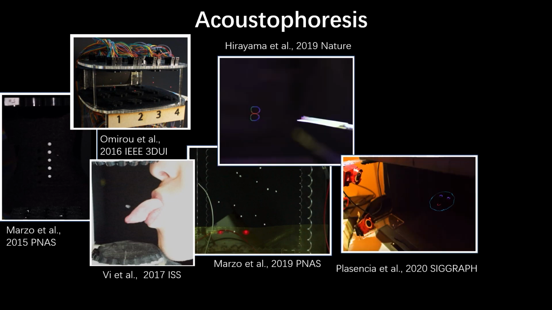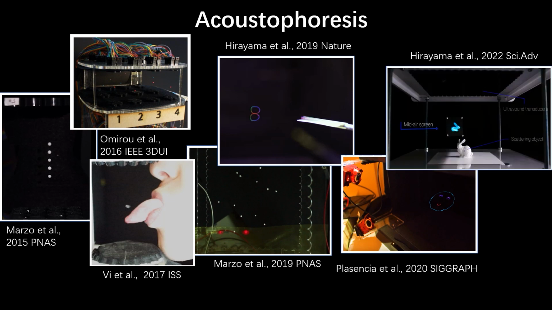The next important milestone is using acoustophoresis to create multimodal volumetric displays, which can move levitated objects fast enough to render the POV visual content. Also, haptic and auditory content can be delivered at the same time using the same principle. The latest approach can even enable levitation with sound scattering objects inside the ultrasound field.